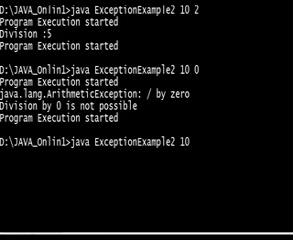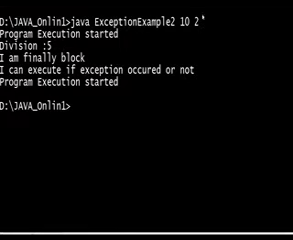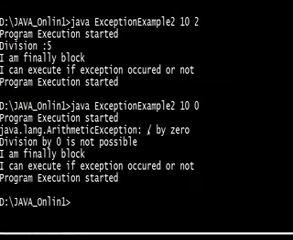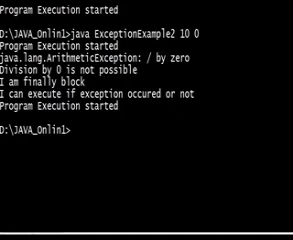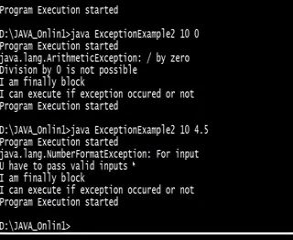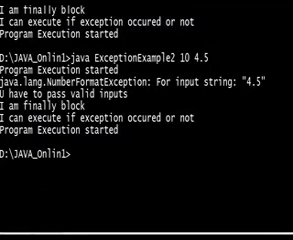Once check this, P51.java. Execute it with java Exception. We are passing 10, so the exception is not there. Program execution started, division is fine, I am finally block, I can execute if an exception occurs. If there is an exception, I pass 0: division by zero is not possible, and still the finally block runs. If I pass 4.5, a number format exception occurs, and even so the finally block executes.